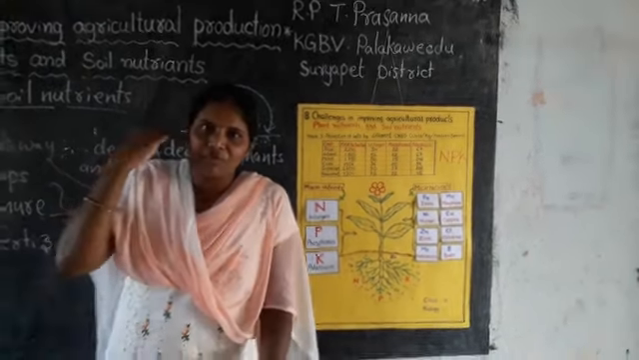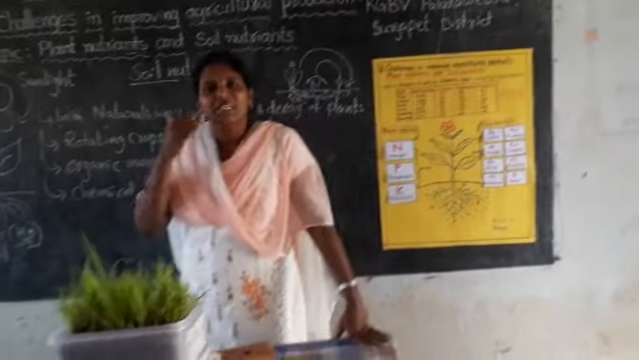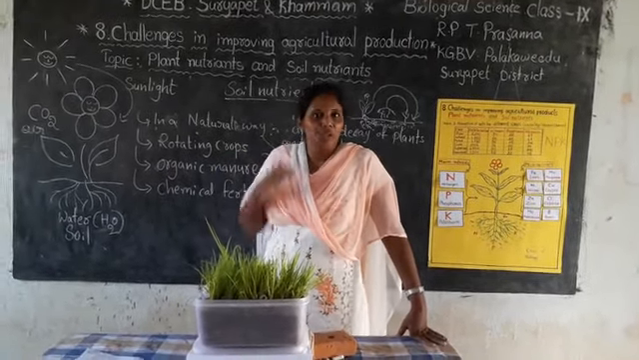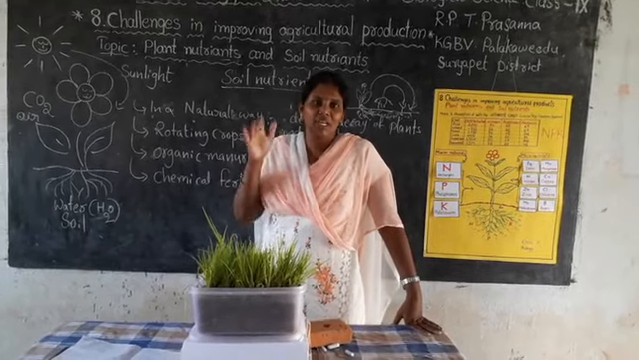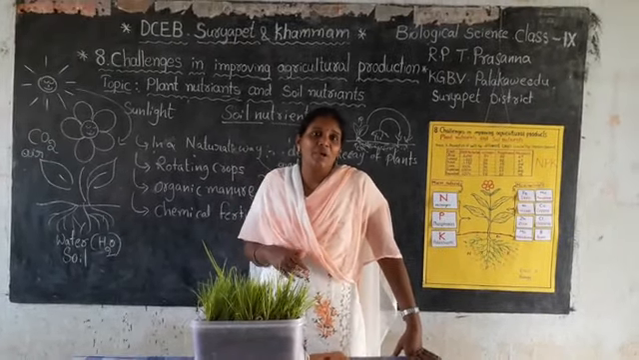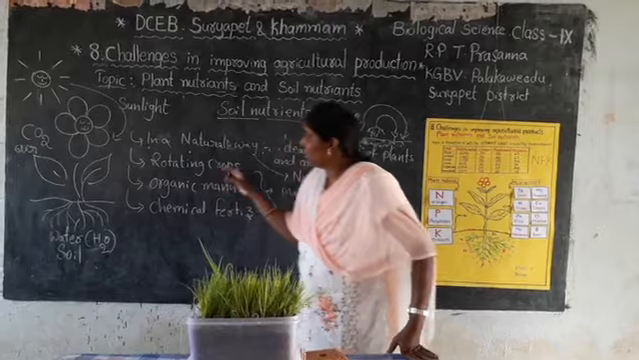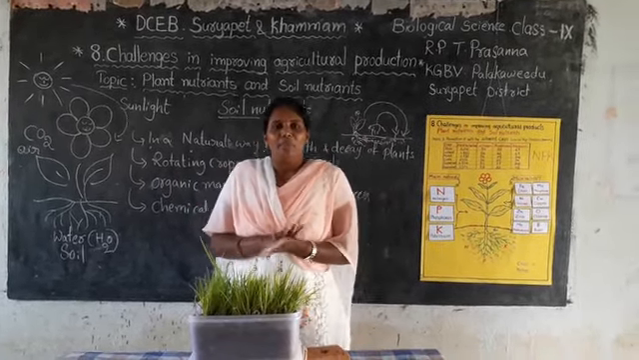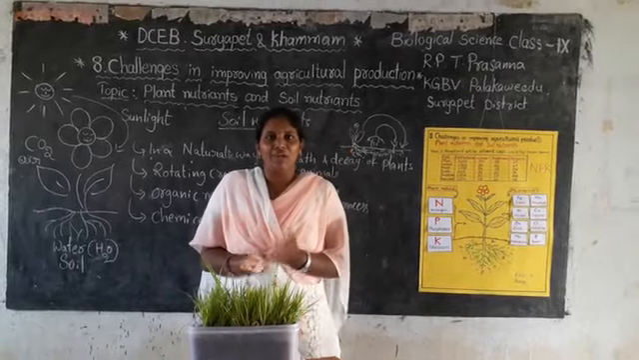What happens if a field is cultivated with the same crop for many years? The nutrient content will be disturbed or decreased. Then how does the soil get back its nutrients in these ways? Okay, children, this is all about plant nutrients and soil nutrients.